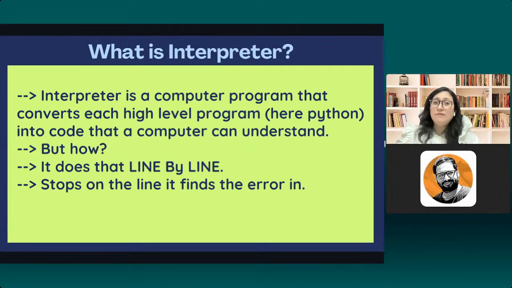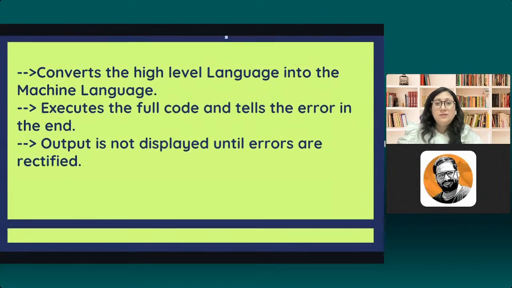So it has to have a format it understands, and it only understands the language of zeros and ones, that is, on and off. That's it. All of this is going to be converted into the code which the machine would understand. It does that line by line, as I have explained, and it stops on the line it finds the error in. This is about the interpreter, and Python is an interpreted language.